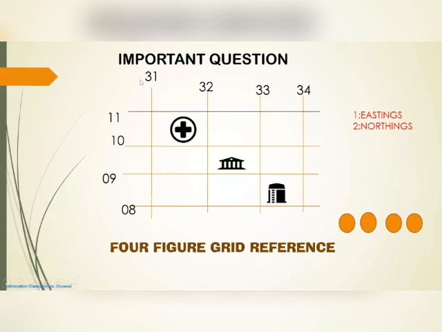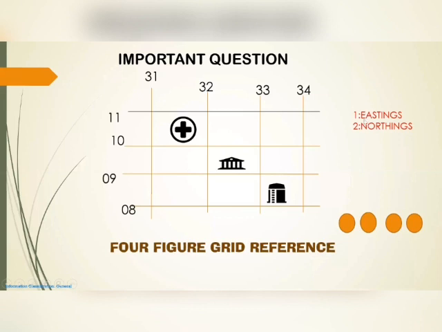So this 31 is the value of eastings and 08 is the value of northings. Like that we locate a particular thing, maybe a spot height or triangulated height or a temple, whatever they can ask. Finding the four figure grid reference means you have to find the grid of that particular object. So here we are going to find out the four figure grid reference of this.